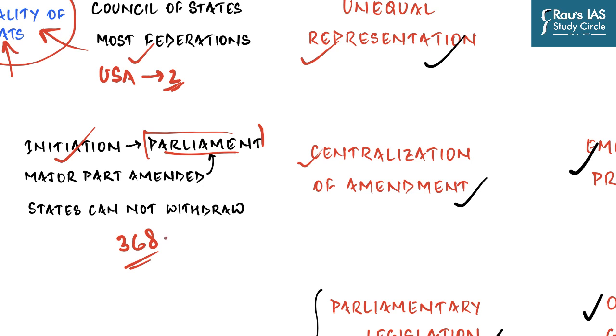So if the states feel that there is something wrong with the constitution, they cannot pass any kind of proposal in their legislatures. Apart from that, a major part of the constitution can be amended without the approval of the states. And even if a particular provision requires approval, let's say of half of the states, after giving their consent, they cannot withdraw it after some time. These are the problems with respect to the amendment procedure of the constitution, on which the Punchhi Commission has not recommended anything.